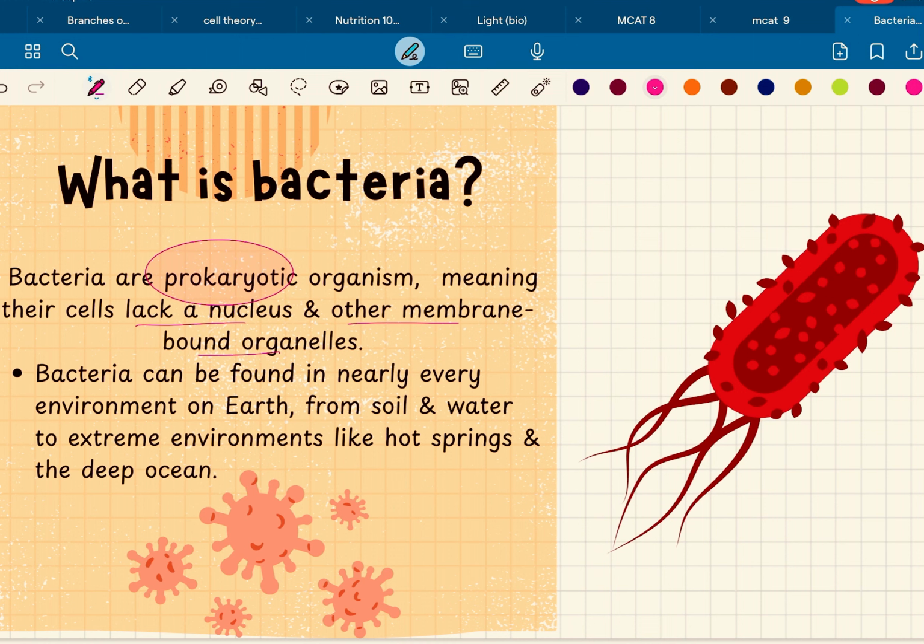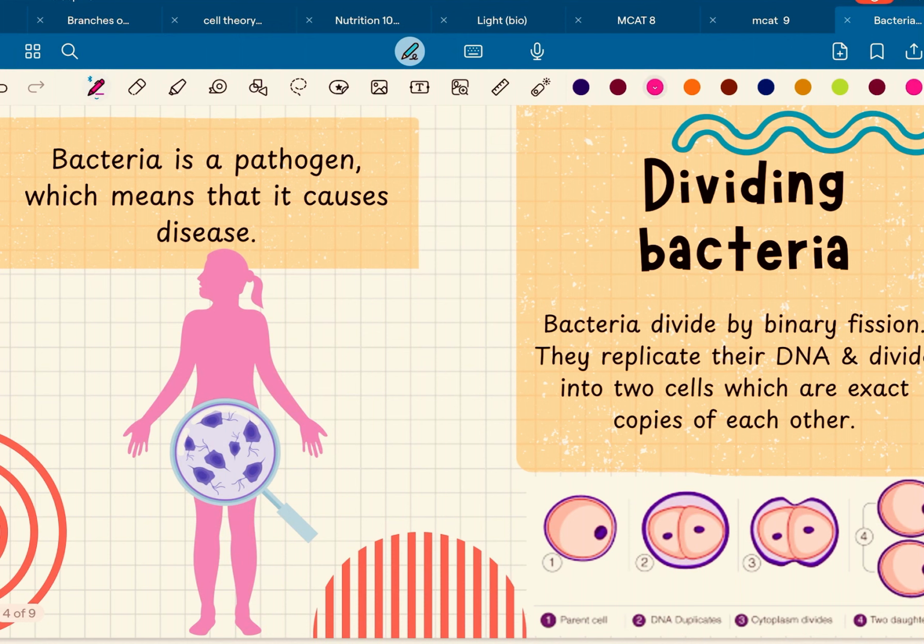mitochondria are present. Bacteria can be found in nearly every environment on Earth, from soil and water to extreme environments like hot springs and the deep ocean. Bacteria is a pathogen. What does pathogen mean? Pathogens are those microorganisms which have the ability to cause diseases in humans, animals and plants. In humans, for example, UTI and meningitis are examples of bacterial infection.